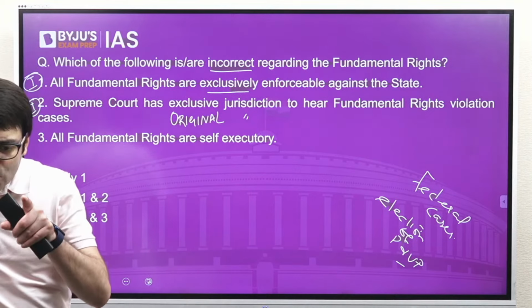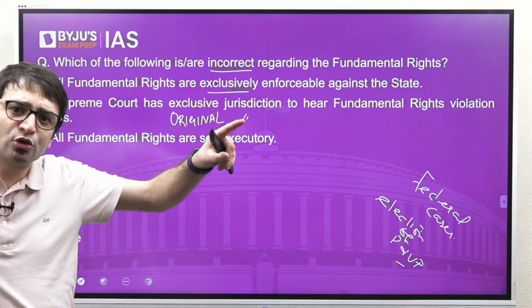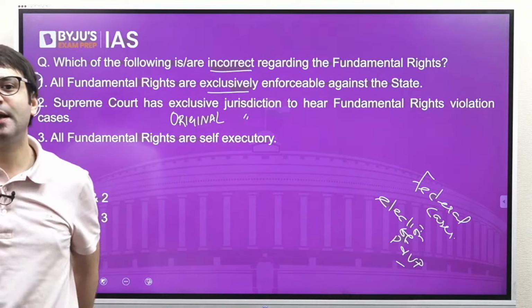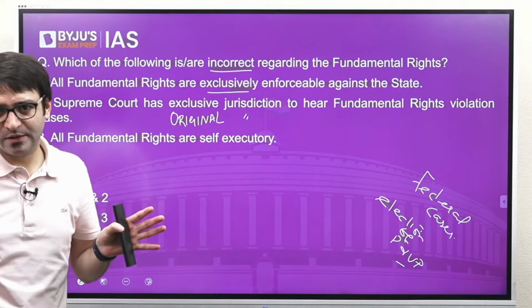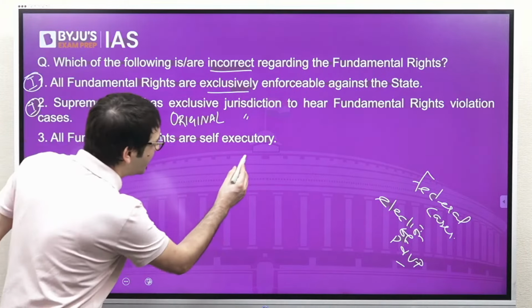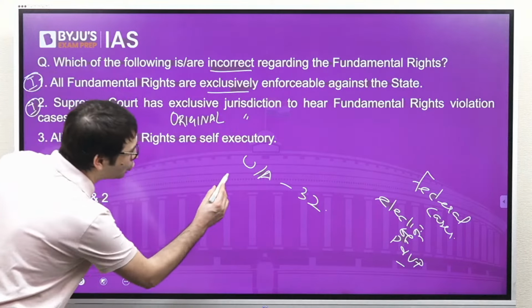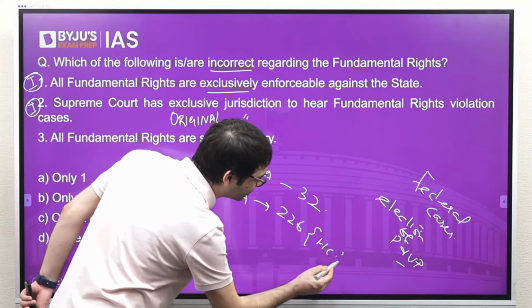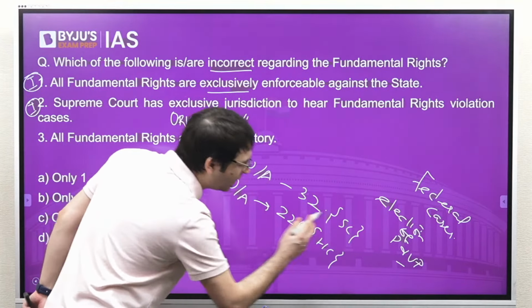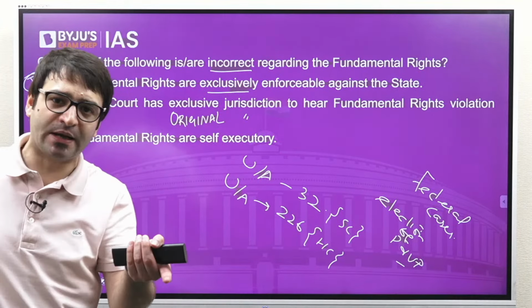But when it comes to fundamental rights violation cases, can you directly approach the Supreme Court? Yes. But can you only approach Supreme Court exclusively? No. You can approach Supreme Court under Article 32 of the Constitution, but you can also approach High Court under Article 226. So violation of fundamental rights cases can be filed in the High Court as well.